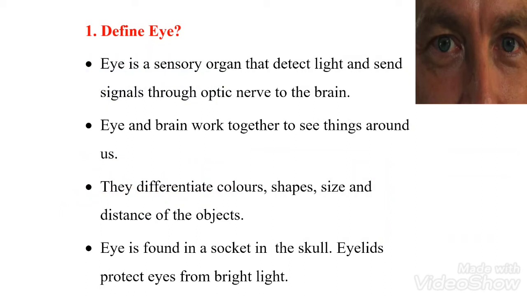Define eye. Eye is a sensory organ that detects the light and sends signals through the optic nerve to the brain. Usually, our eyes and brain both work together so that we can see the things around us. Eyes help us to differentiate the colors, shape, size and the distance of the objects. Eye is found in the socket in the skull. Eyelids protect our eyes from the bright lights.